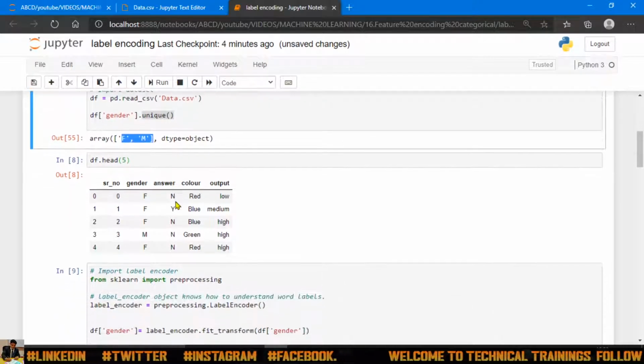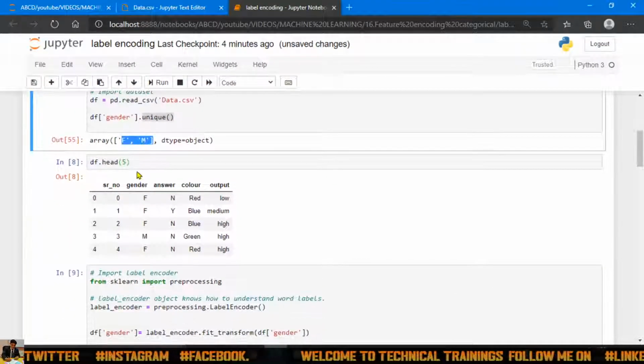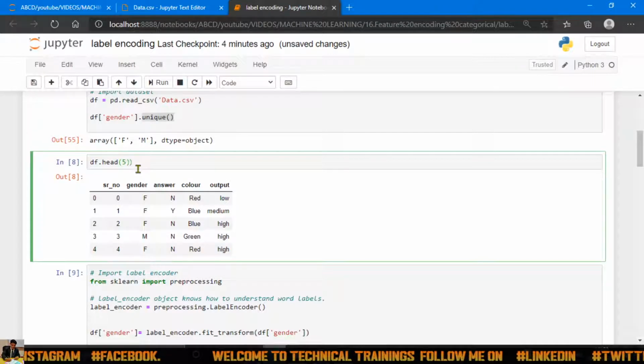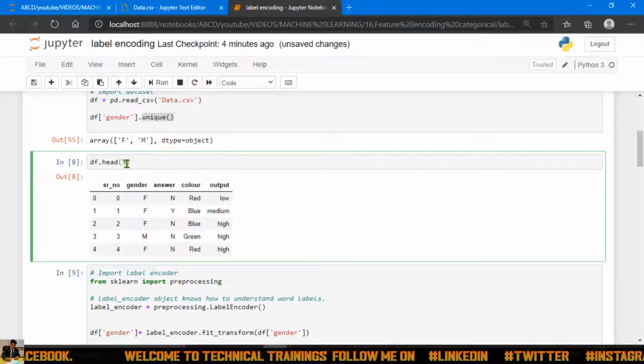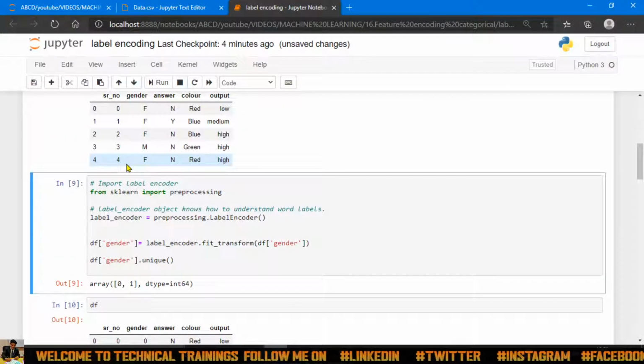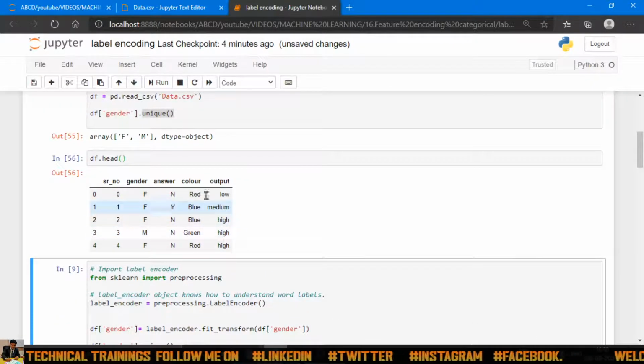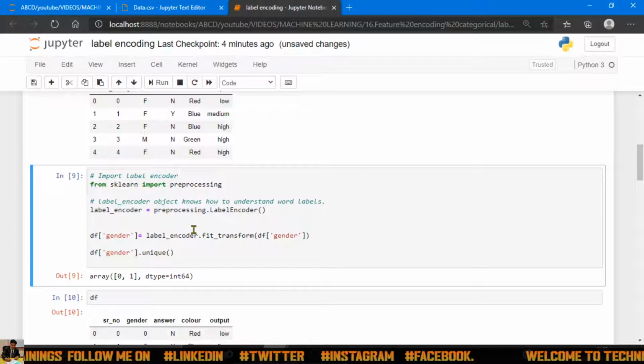Now let's see. df.head means it will print the first five values. Even if I remove this, it will print the first five values. You can see over here. After that, let's discuss how to do label encoding.